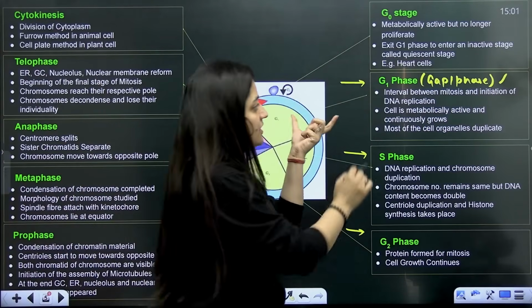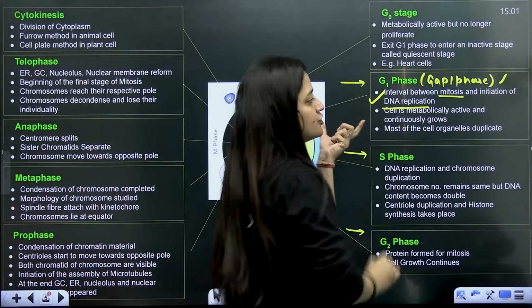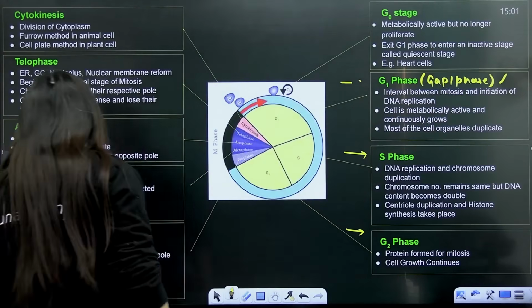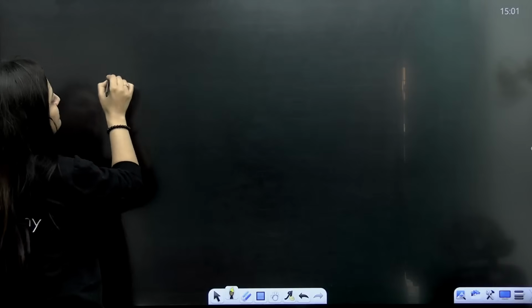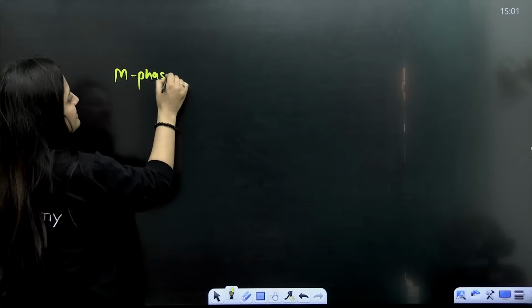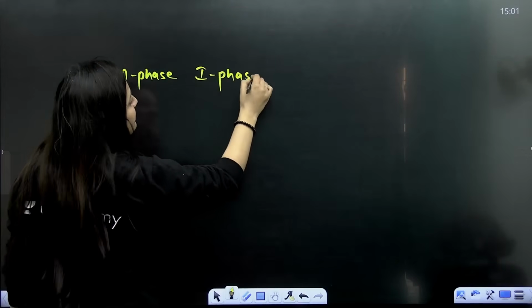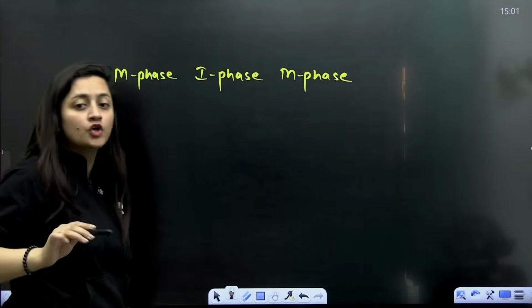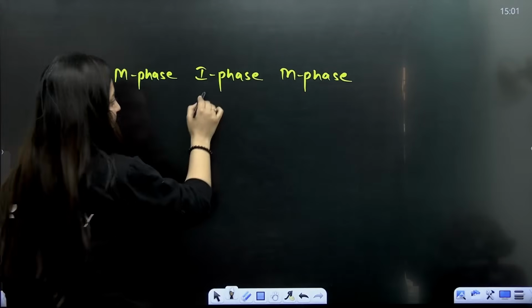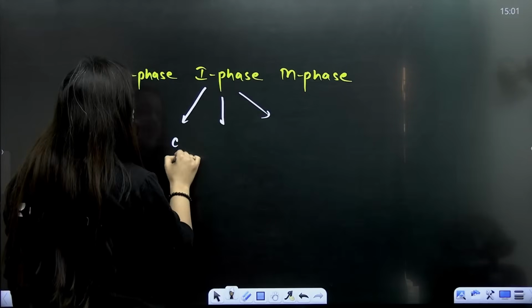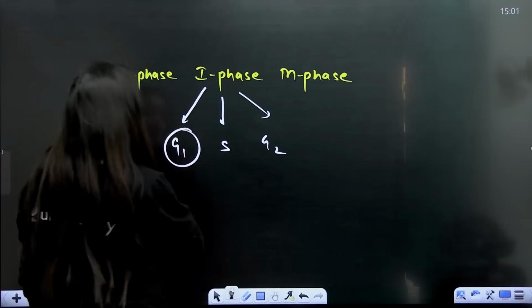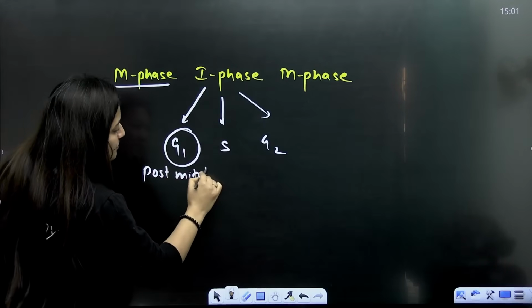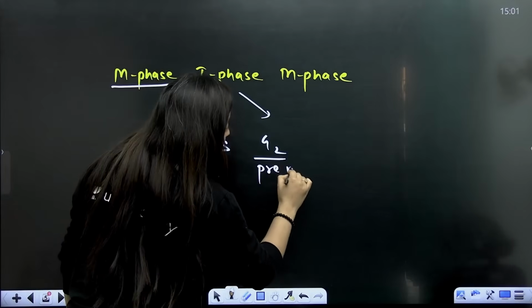It is a phase in between mitosis and initiation of DNA replication. That is a PYQ. To simplify it more, you can write there is a line in the NCERT that I phase, that is interphase, is a phase present in between 2 successive M phases, one after another. In the I phase you have G1, S, and G2 phase. G1 is after division, after mitosis, so it is also known as the post-mitotic phase, and G2 is also known as the pre-mitotic phase.